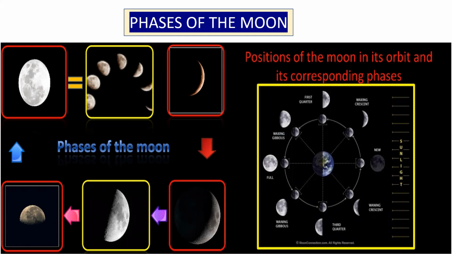Every night for a month we can see the moon, but there is one day in the month when the moon cannot be seen at night. That is called the new moon day. We are discussing the different positions of the moon on its orbit and its corresponding phases. That day is also called Amavasya, and it will be a very dark night.